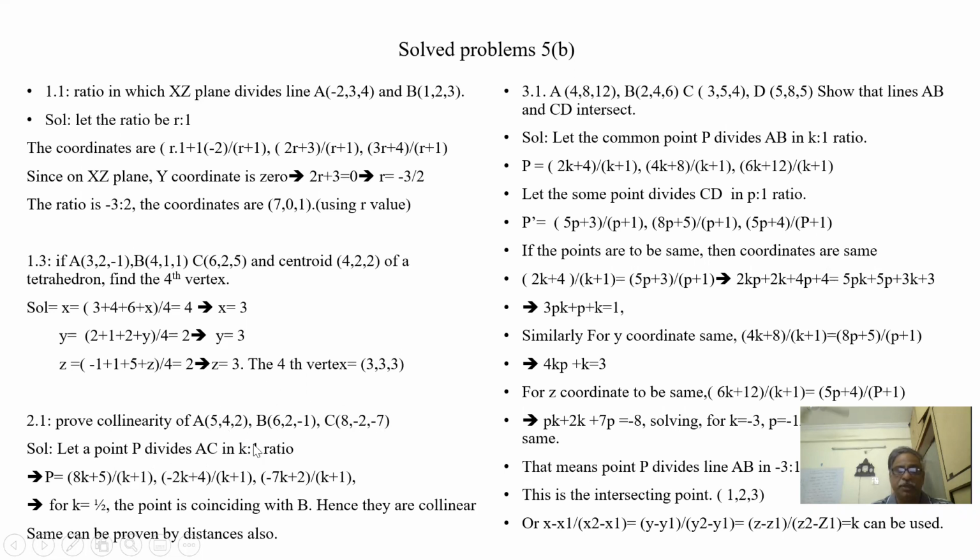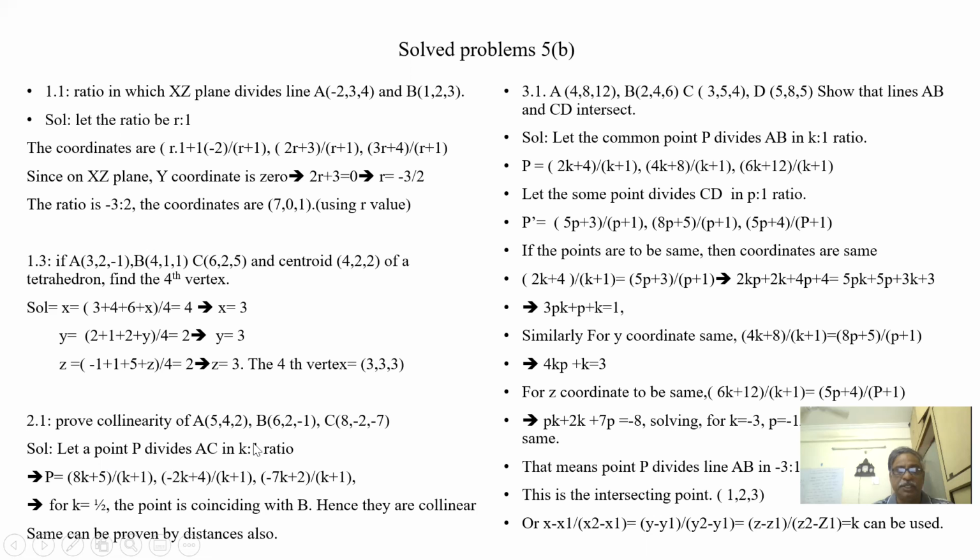So what is the point P? (8k plus 5) by (k plus 1), (minus 2k plus 4) by (k plus 1), (minus 7k plus 2) by (k plus 1). For k is half, the point coincides with B. Suppose I put a half: 8 by 2 is 4, 4 plus 5, 9 by 3 by 2.